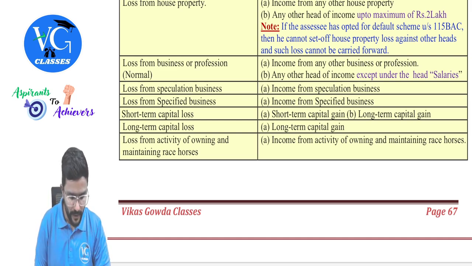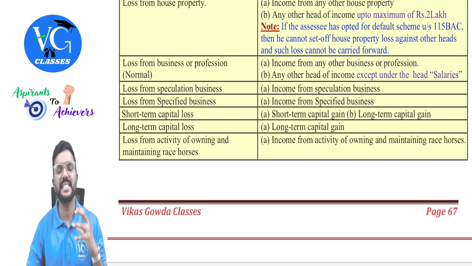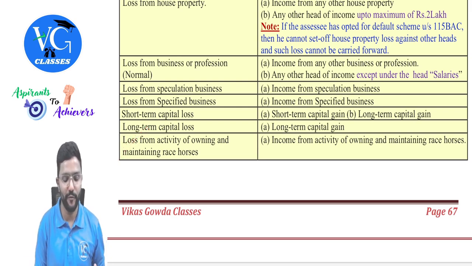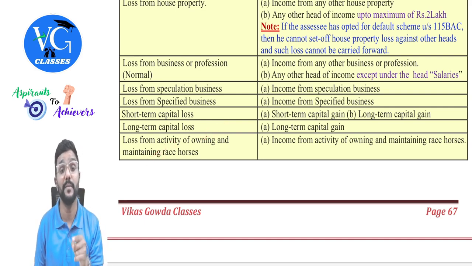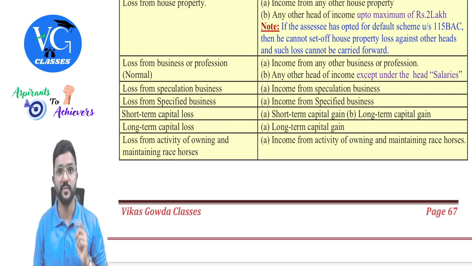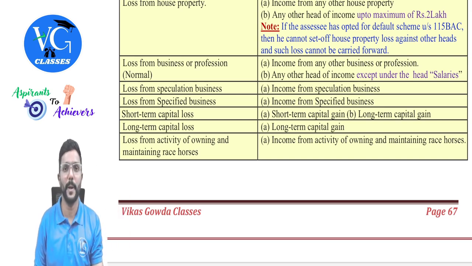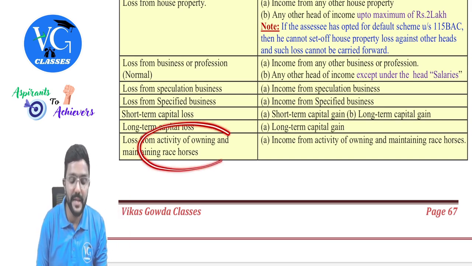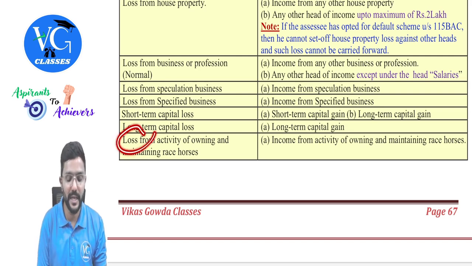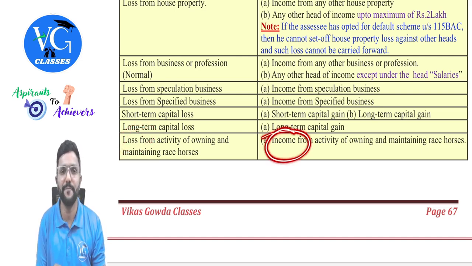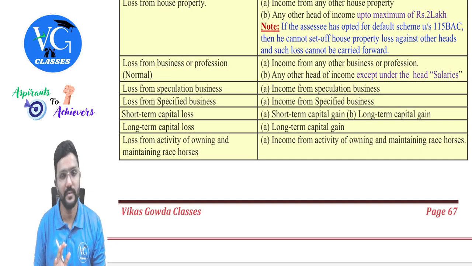Hope you understood. Then, guys, if the assessee is carrying on the business activity of owning and maintaining racehorses, please be careful. He is not winning from the race. He is owning and maintaining the racehorses, which will participate in the race. Now, if we earn any income from this activity, it is taxable under the head other sources. And if he has suffered a loss, that loss can be adjusted only against income from the same activity.